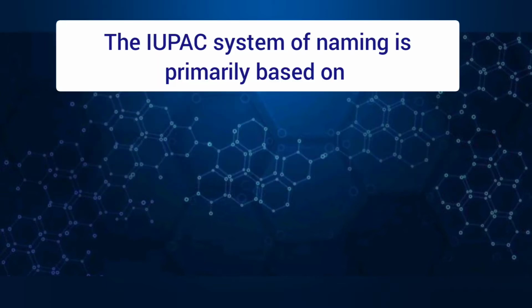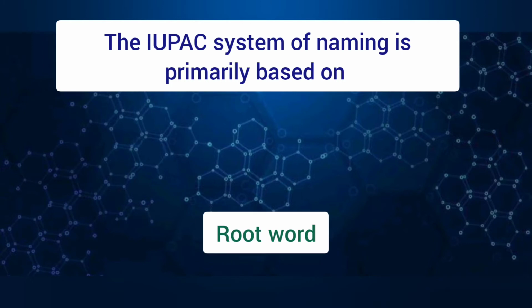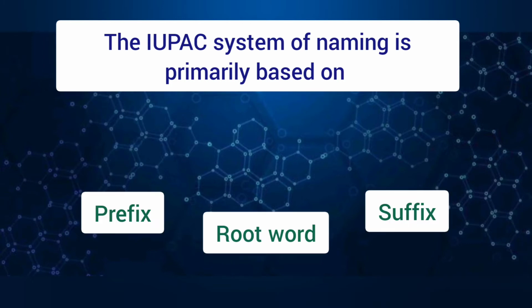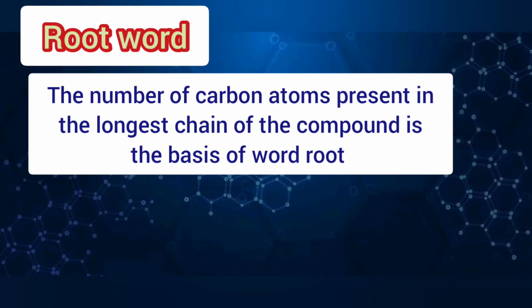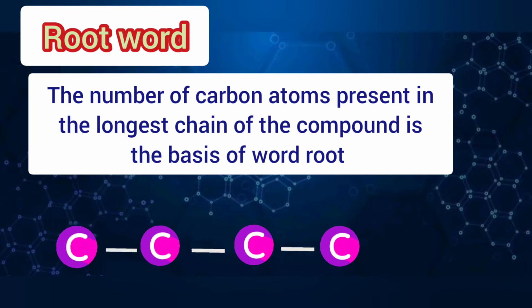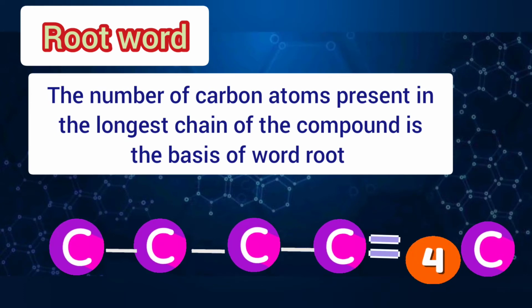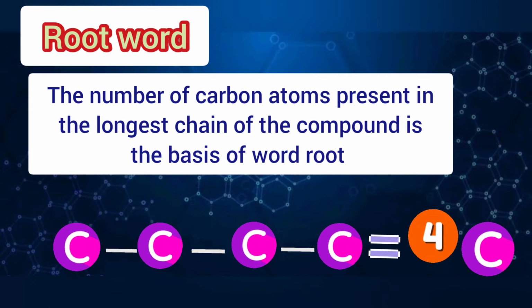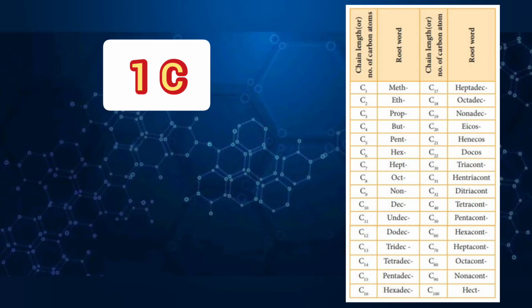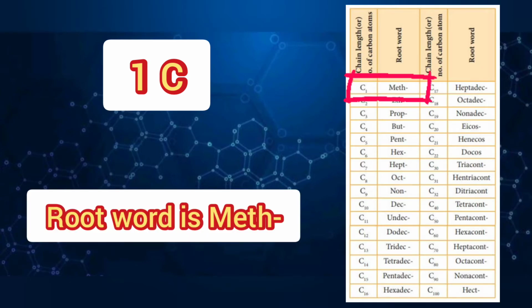The IUPAC system of naming is primarily based on root word, suffix, and prefix. The root word is the number of carbon atoms present in the longest carbon chain of the compound. Basically, it indicates the number of carbon atoms present in the longest carbon chain or the parent compound. Suppose there is one carbon atom, then the root word for it is meth.